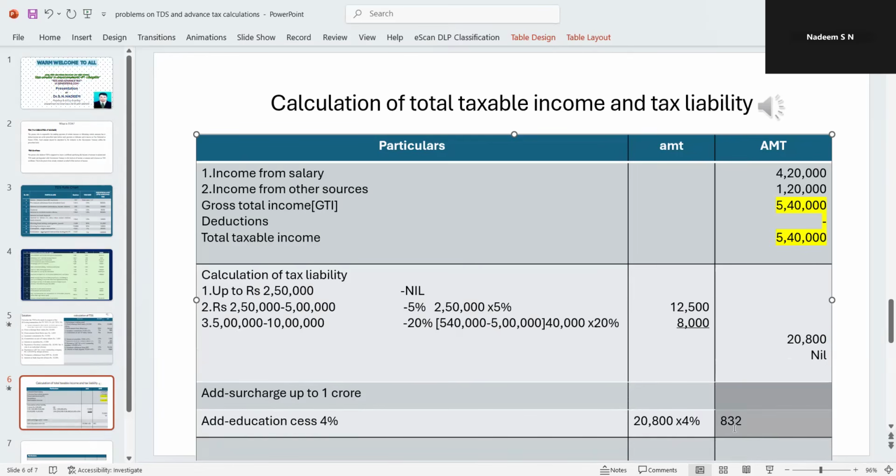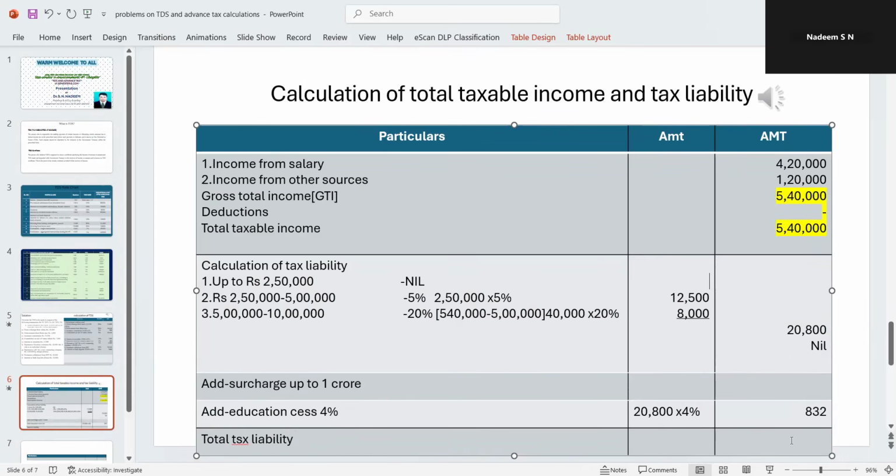832, you take this. So therefore, total tax liability is 20,800 plus 832, 21,632.